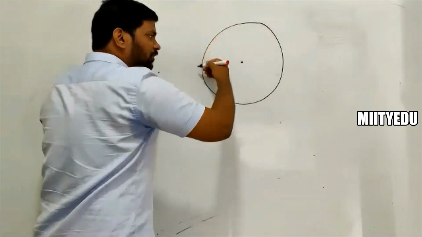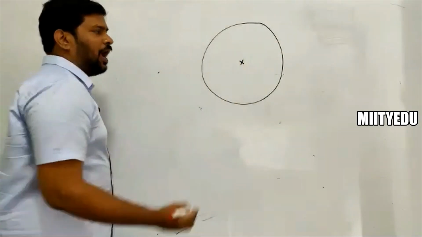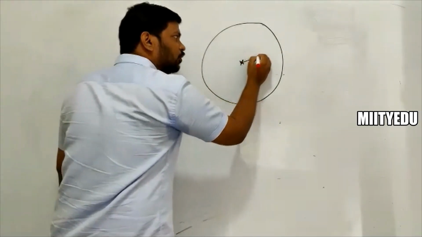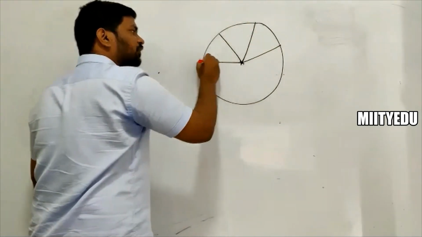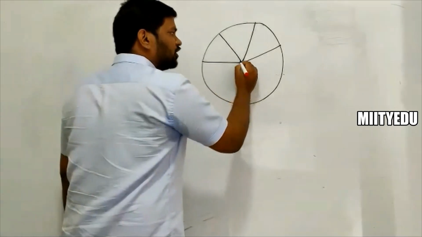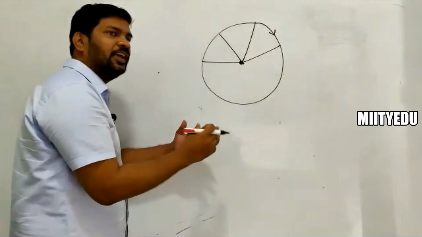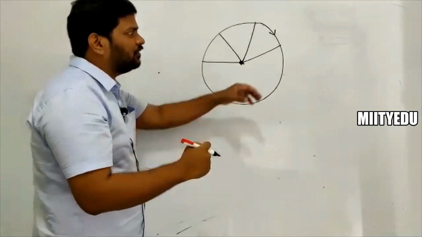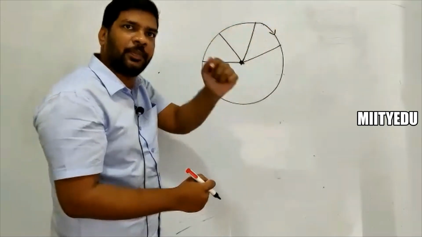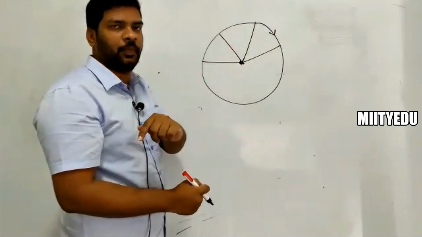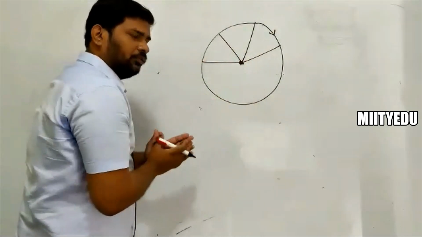So you can call this a circle, taking this as the reference point, and you are saying that every point, the locus of all the points, are at a fixed distance. Suppose with respect to this point, a person is moving in a track in such a way that at every instant the person remains at the same distance from this fixed point. Then you can say the person is moving in a circular path. Now understand this, the circular path we are saying.